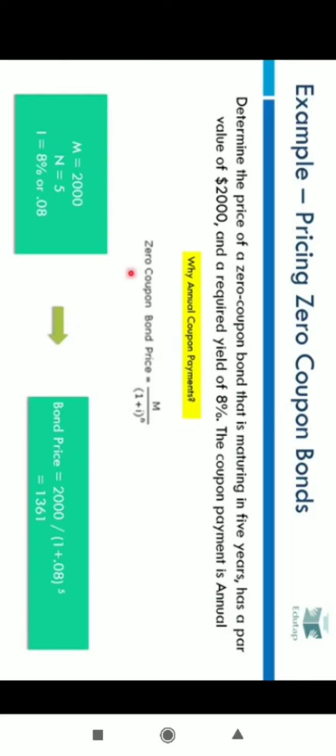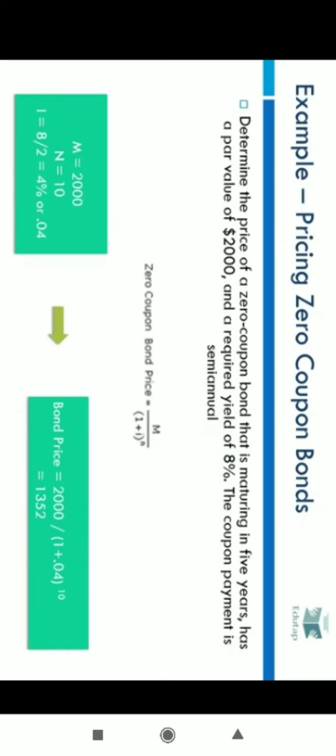So we know that the formula to find the zero coupon bond price is M divided by (1 plus I) whole raised to power N. M is your maturity amount. In this case your maturity amount would be 2000, because this is the face value at which the bond is available. Then yield is 8%, it means I is 8%, N is equal to 5, that is your duration. Maturity is 5 years. So when you put all these values in, you will get the price of the zero coupon bond as 1361.